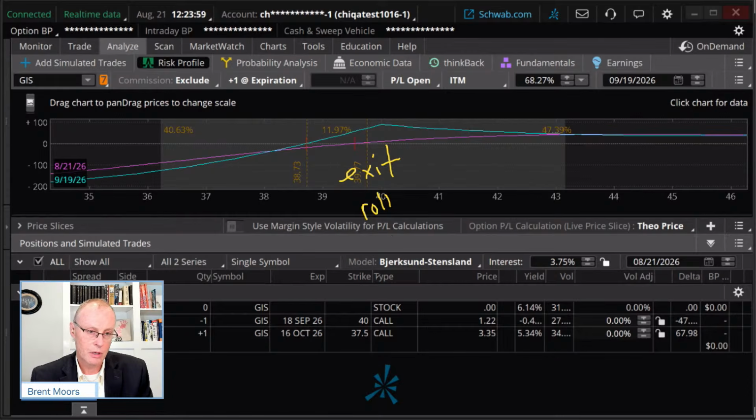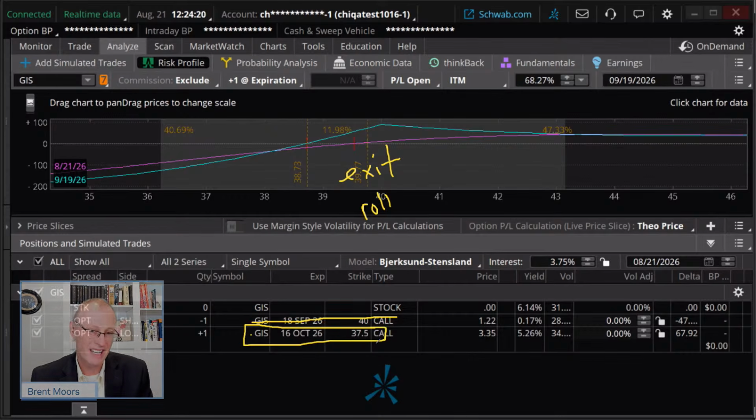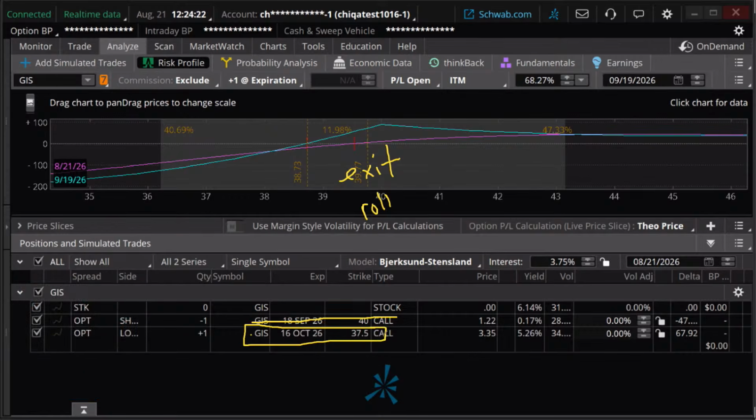Another choice is, let's say we're going, hey, General Mills is just cooking. I don't want to limit myself. I'm going to get out of this short call and leave myself with a long call. Now, one reason not to do that is, my long call is doing well, my short call is not doing well.